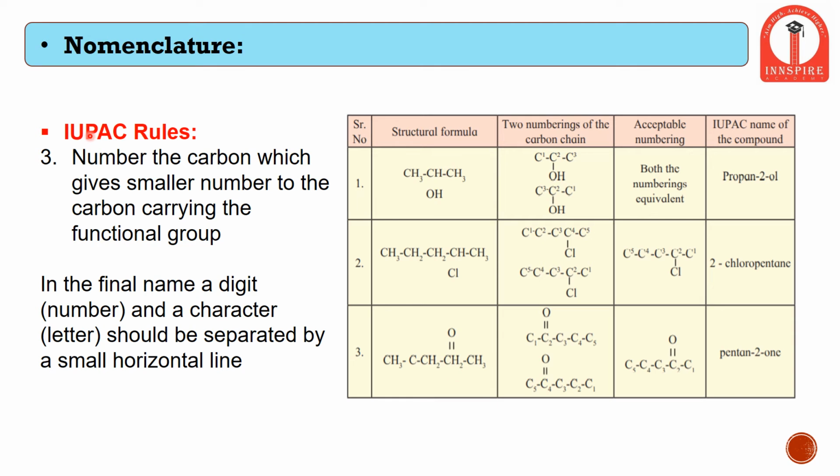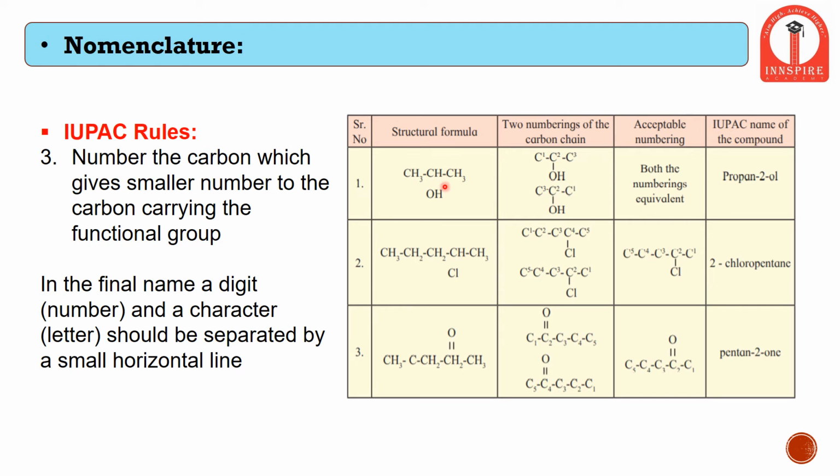The third rule of IUPAC nomenclature is to give the carbon atom a specific number. Suppose, as I can see, this is a carbon chain which has 3 carbon atoms. Therefore the parent name becomes prop. Since it has single bonds, it becomes propane.